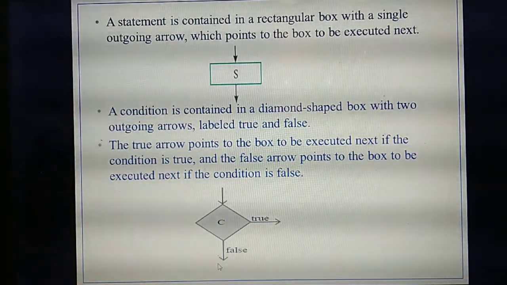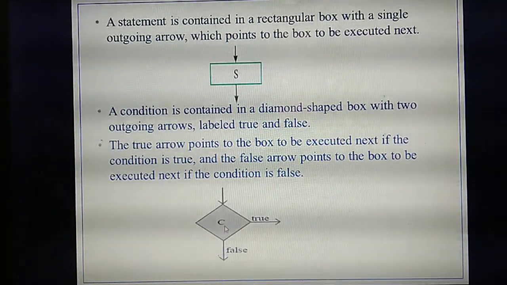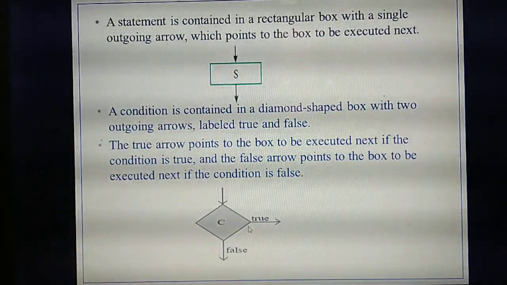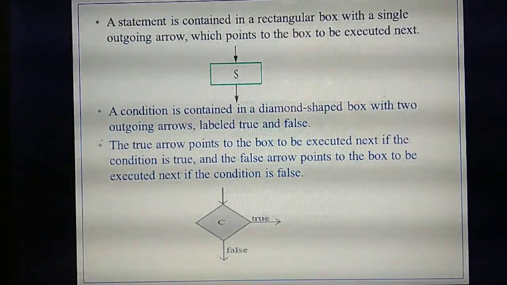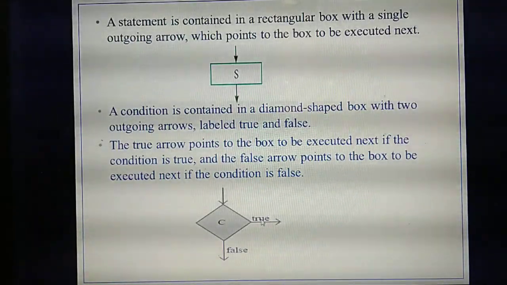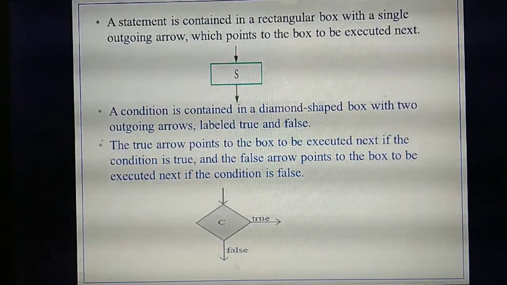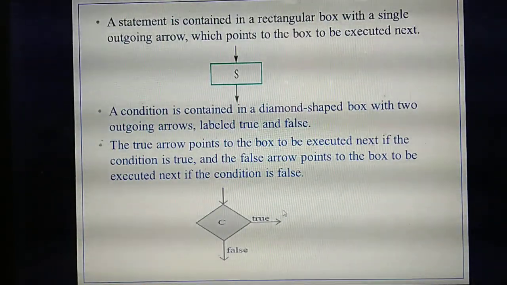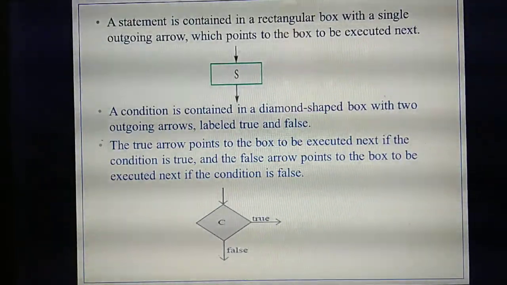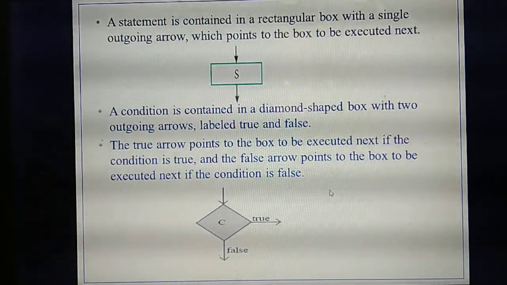So what's the use of the diamond shaped box? It will check the condition. Here they are denoting the condition with the letter C. This diamond shaped box will have two arrow marks pointing outwards, and each arrow mark is for one outcome, either true or false. If the condition is true, only the arrow mark that points to true will execute. The false won't get executed. Sometimes the condition becomes false, and then the statement given in false needs to execute and the true won't get executed. So understand the use of a rectangular box as well as a diamond shaped box.